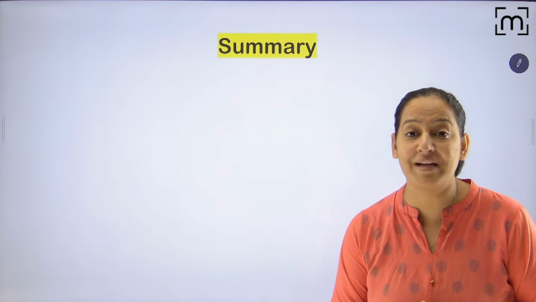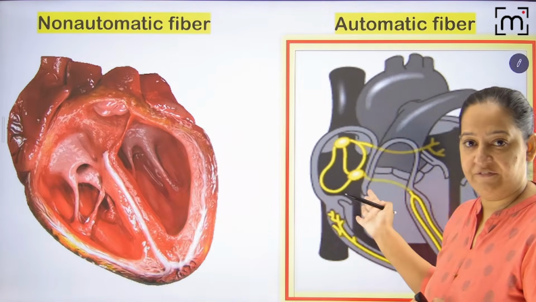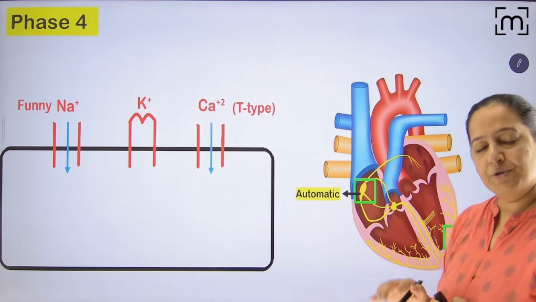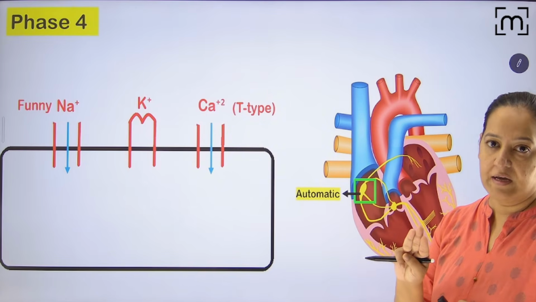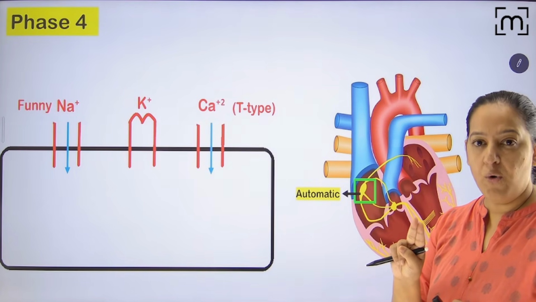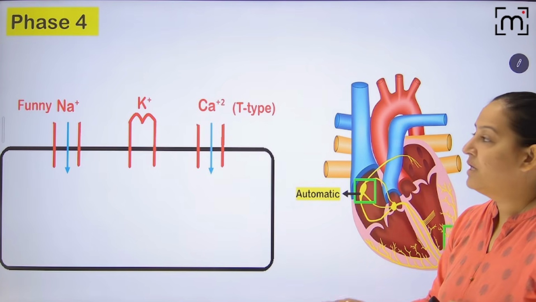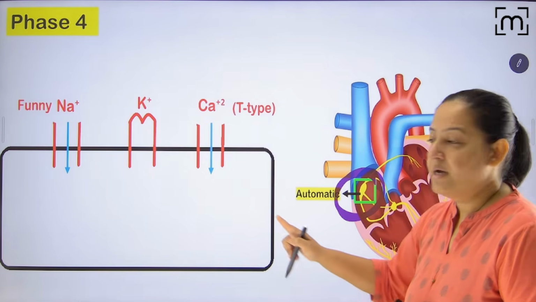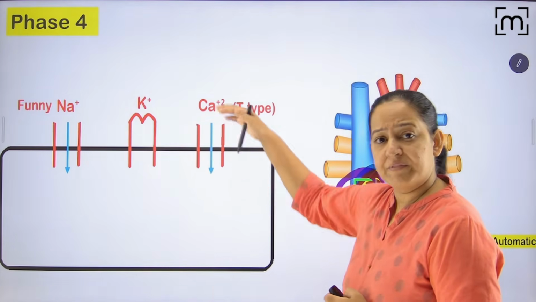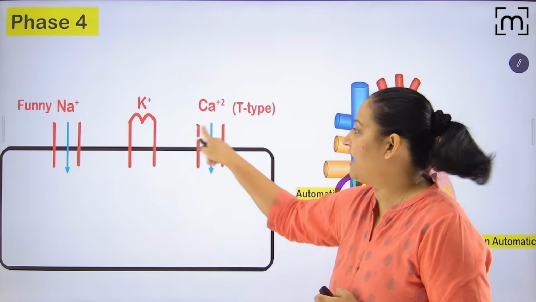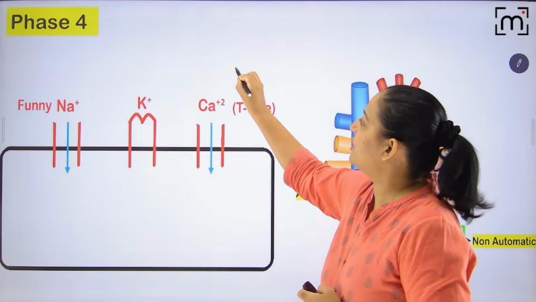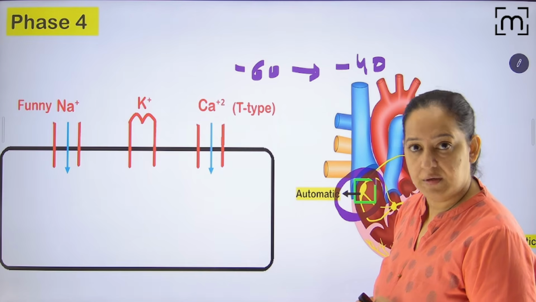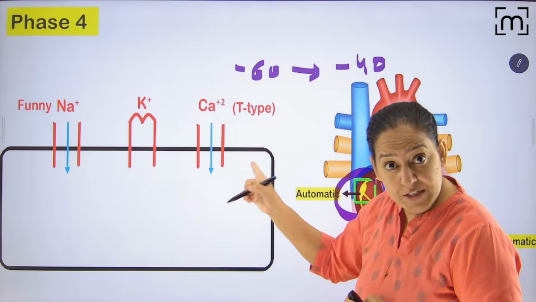So what is the summary of automatic fiber? I told you automatic fibers are the ones which can generate the impulse: SA node, AV node. There are 3 phases: phase 4, phase 0, and phase 3. We don't have 1, 2. This is phase 4. Here the funny sodium channel and calcium channel open. Sodium influx, calcium influx, T-type calcium channel open, and that is changing the potential from -60 to -40. -40 is the threshold. This is phase 4, and that is automaticity. Phase 4 is pacemaker activity.